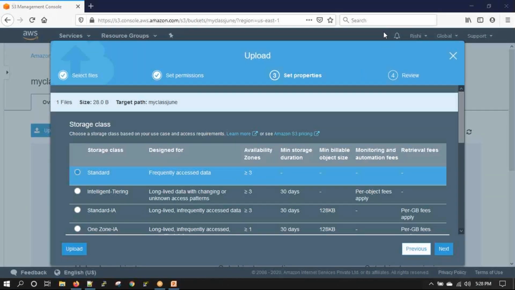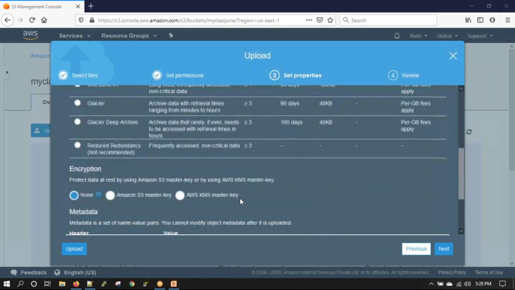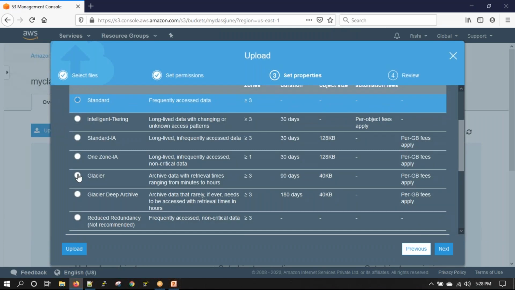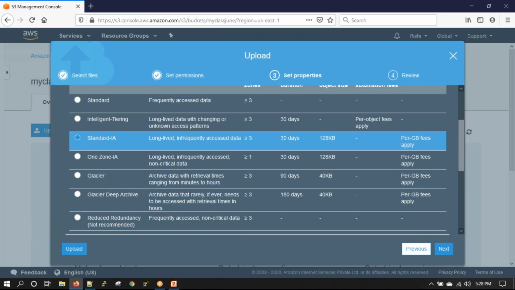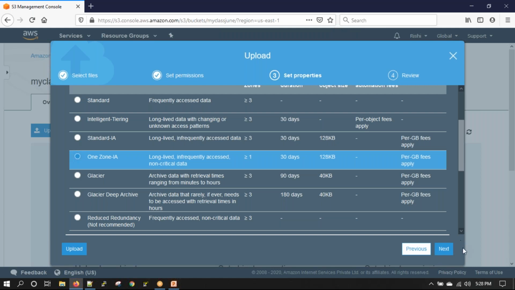When you are uploading the file, once selected, don't directly click on upload. On the right hand side, there is a next. If you directly upload, it will go to the default class. Wait, I'll share my screen and quickly show you. Let me know once you can see. Under properties, you can see this. Here you can select Glacier, or Deep Archive, or Standard IA, One Zone IA, and then do next.